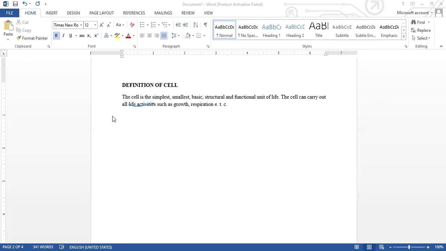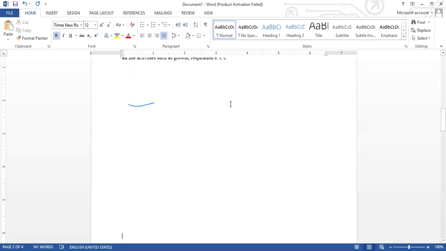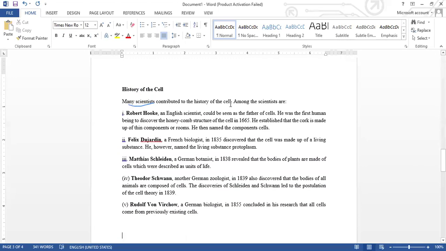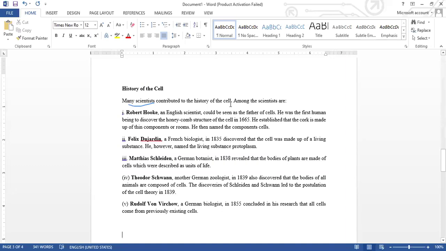If we move forward from our definition of cell, then we can now see the history of the cell. Many years ago, some scientists worked on the cell, and this is why today we have the history of the cell. And what is the history of the cell? Here I said that many scientists have contributed to the history of the cell, and among them we have basically 5 whose work on the cell has made an incredible impact and has laid the foundation of the cell that we have today.